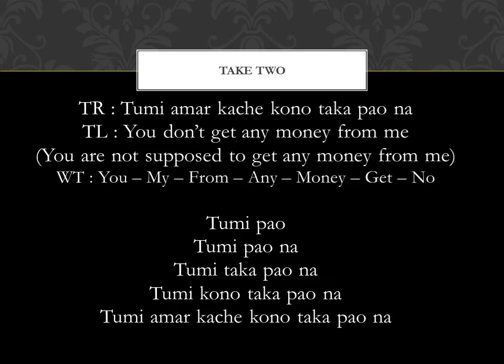And then we will add a qualifier to the object. So it becomes kono taka, any money. Tumi kono taka pao na. You don't get any money. And in the last portion we will add from me. Like you don't get any money from me. Tumi amar kache kono taka pao na.